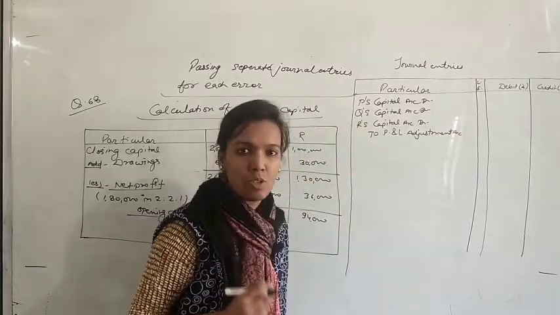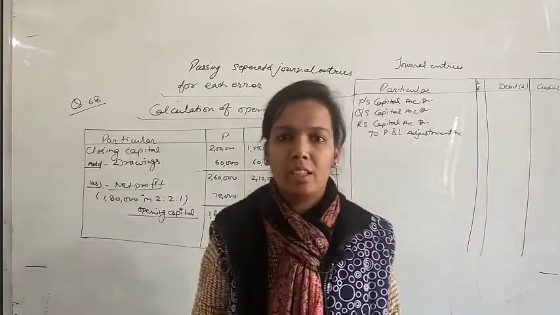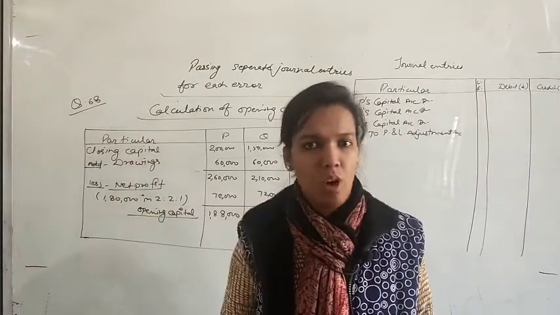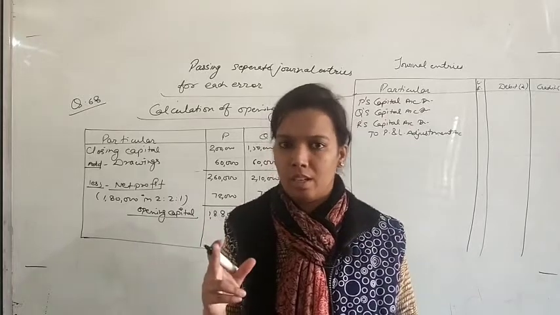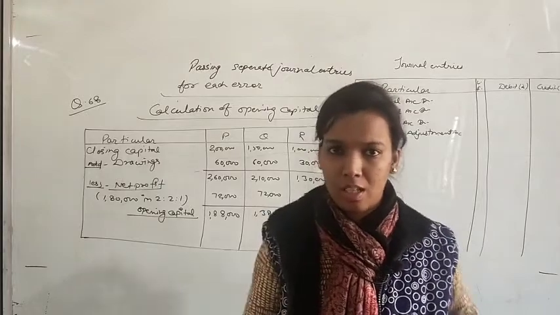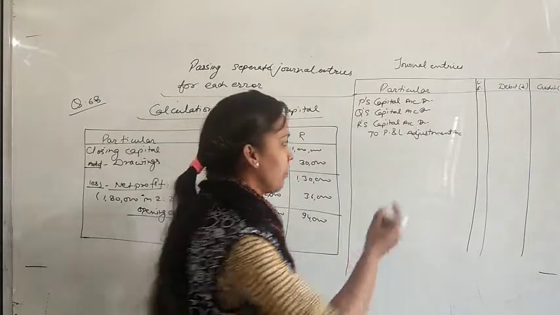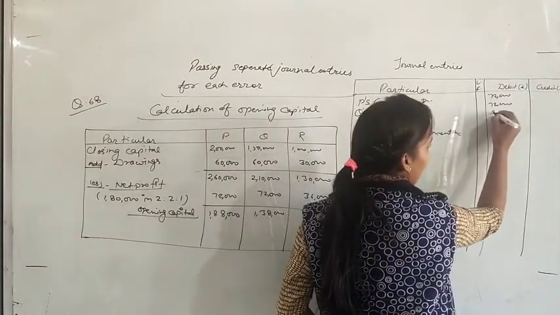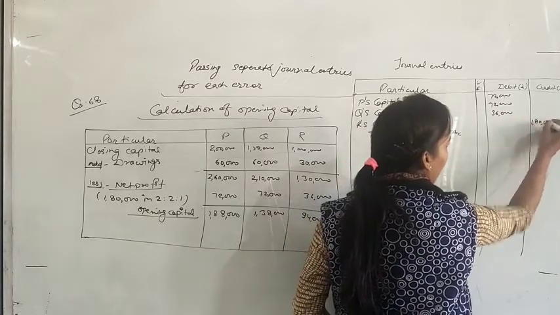Why are these capital accounts debited in this condition? Just understand this topic: whenever we are giving anything to partners, their capital account will increase, and capital is always credit. So in that condition we would credit the capital accounts, but here we are taking back this profit from partners. It means their capital account will decrease, so that's why it will be debited. So the entry will be 72 for the first partner, 72 for the second partner and 36 for the third partner. Total it is 1,80,000.